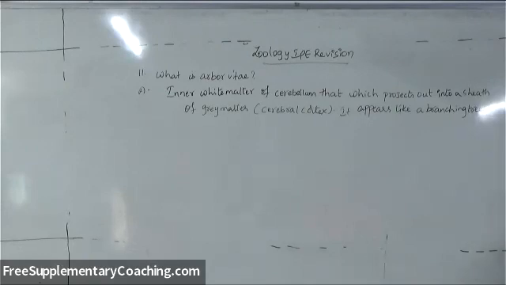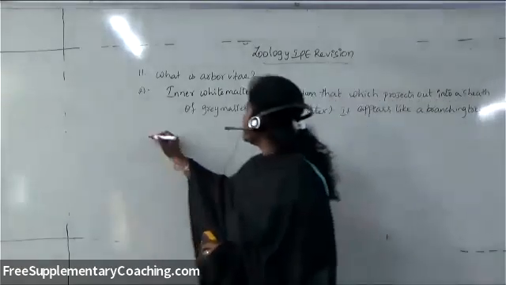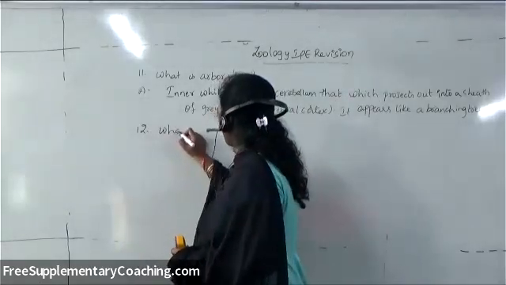Then the next, very important question: what is the all or none principle? Very, very, very important question.